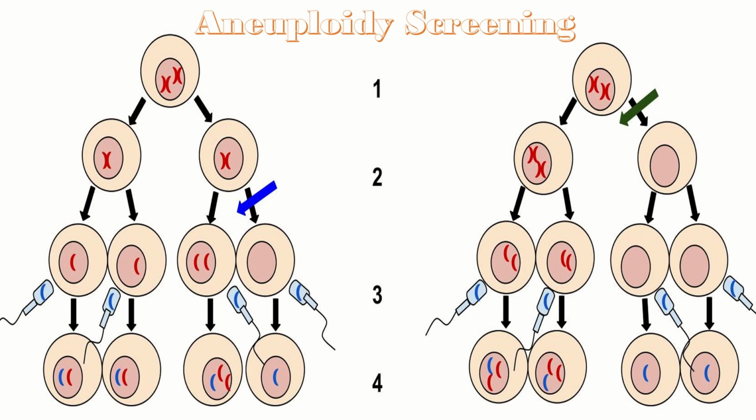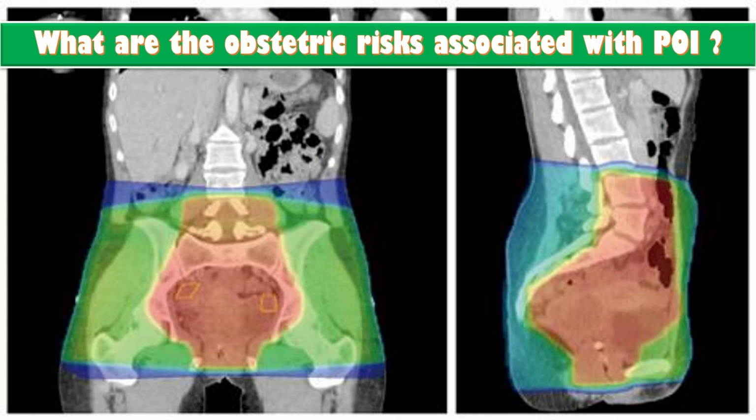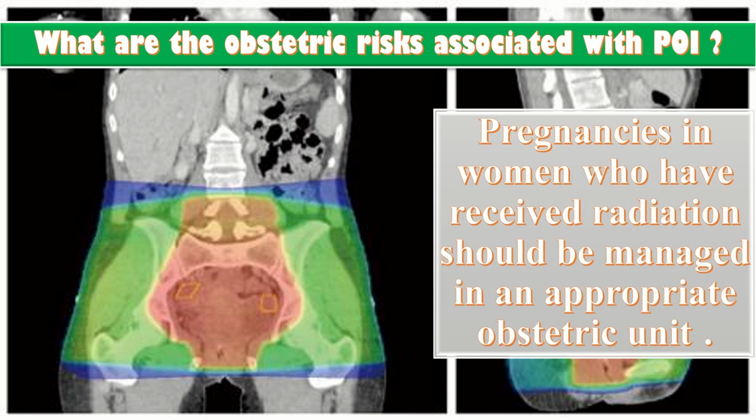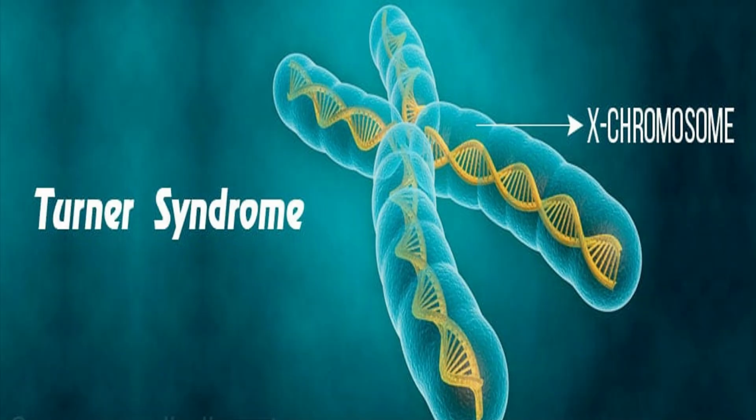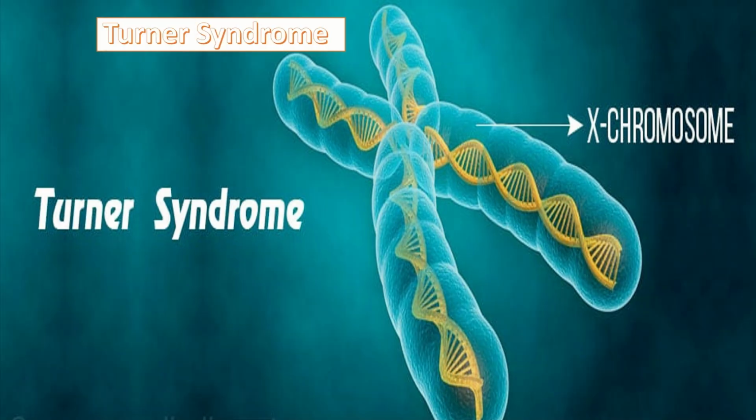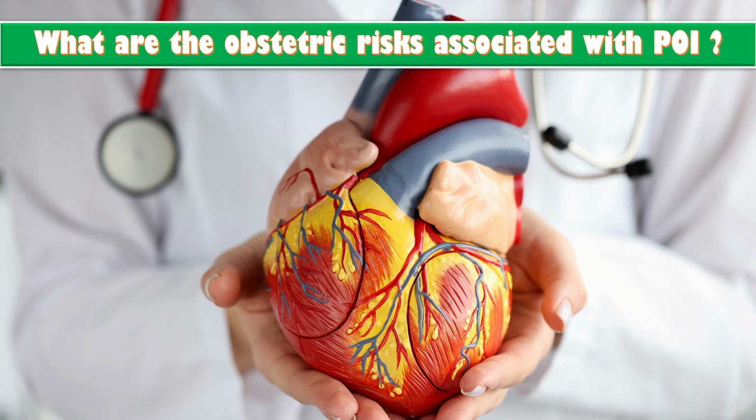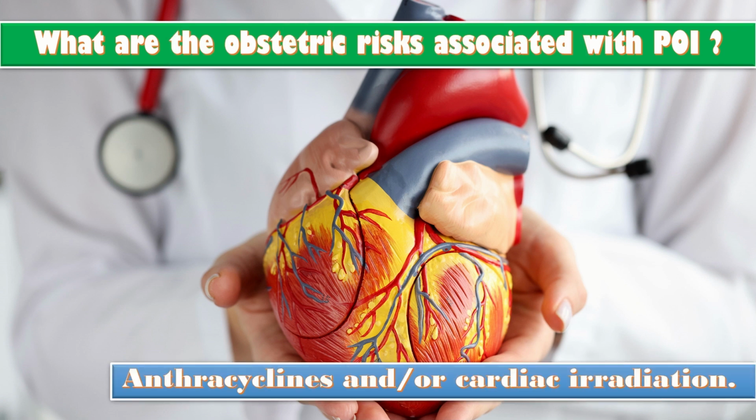Pregnancies in women who have received radiation to the uterus are at high risk of obstetric complications and should be managed in an appropriate obstetric unit. Pregnancies in women with Turner syndrome are at very high risk of obstetric and non-obstetric complications and should be managed in an appropriate obstetric unit with cardiologist involvement. Cardiologists should be involved in the care of women who have received anthracycline and/or cardiac irradiation.